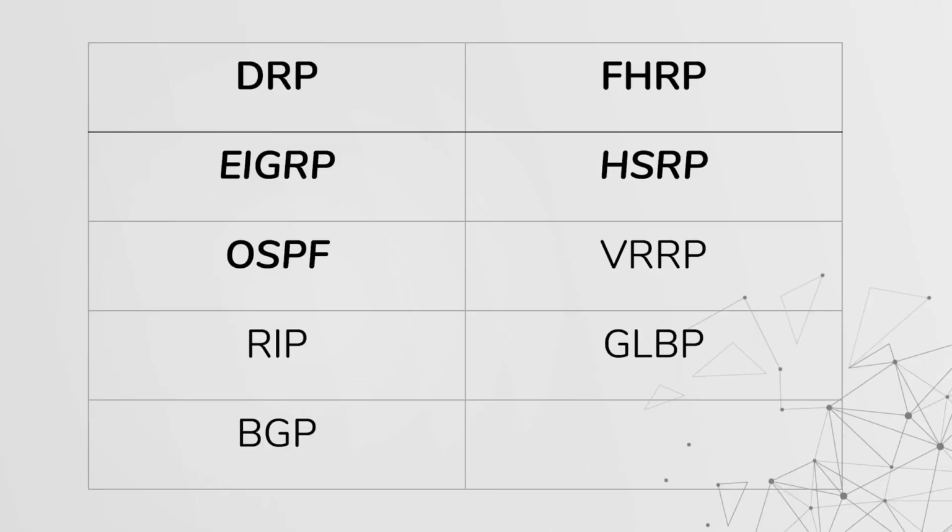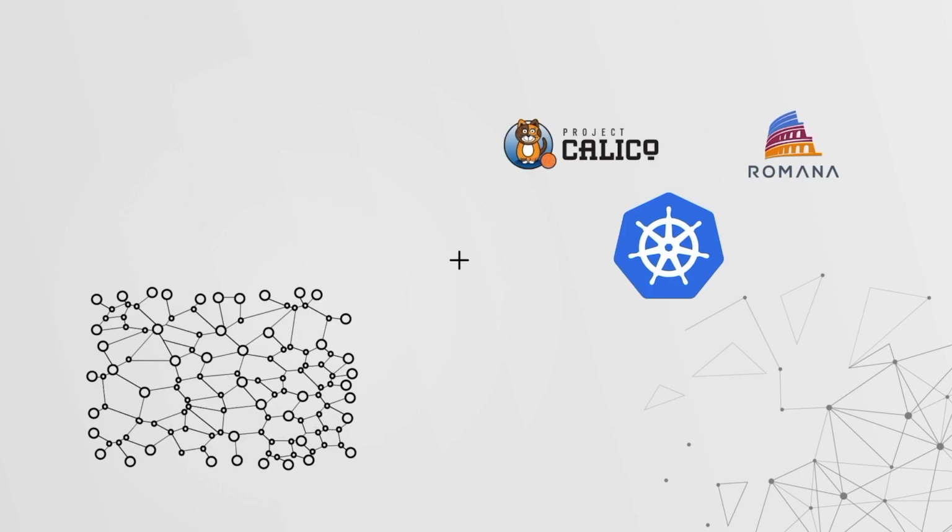So there's a lot of acronyms and jargon and alphabet soup going to be thrown at you. Please try and stay with us. Some of the FHRP sound similar to the DRP, so it gets confusing, but in the DRP stack, we're going to focus on EIGRP and OSPF, and in the FHRP stack, we're going to focus on HSRP during this talk.